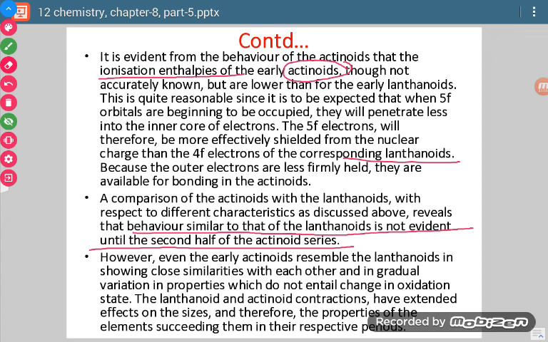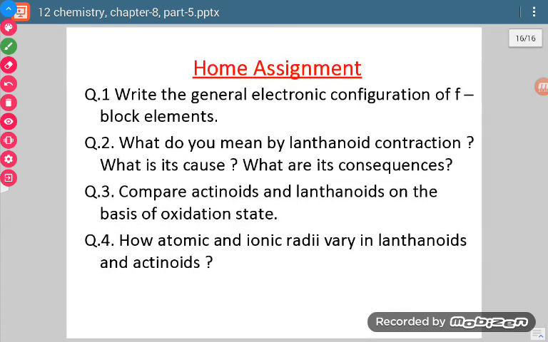Now these were the properties of lanthanoids and actinoids. On the basis of whatever we have discussed about f block elements, lanthanoids and actinoids, you need to do these home assignments. Okay, thank you.